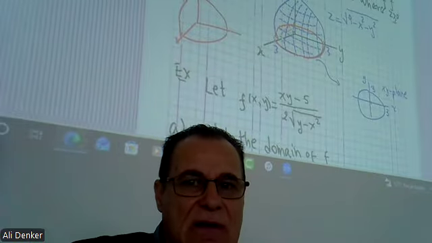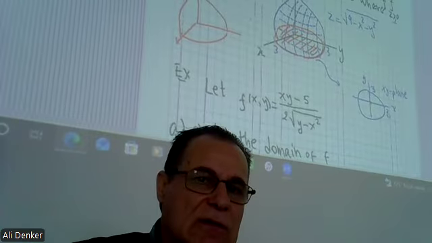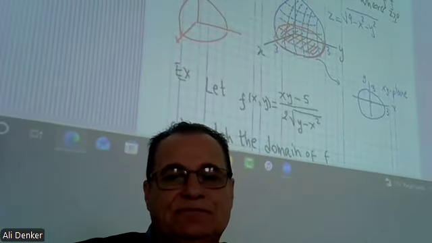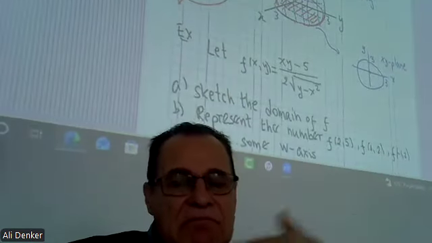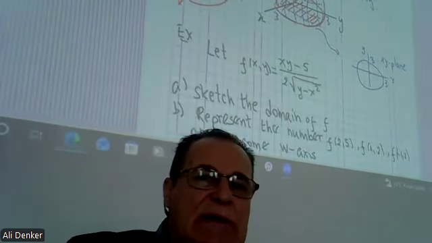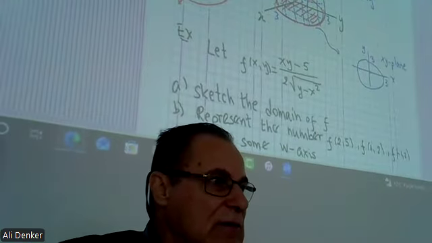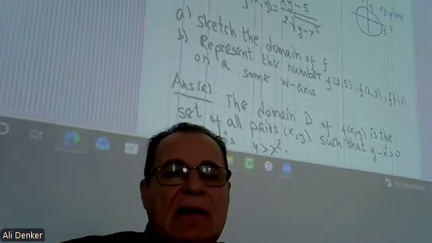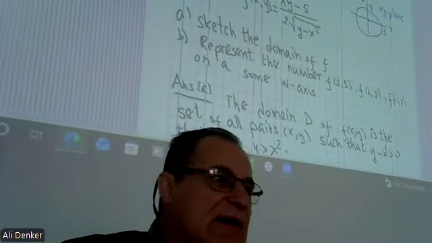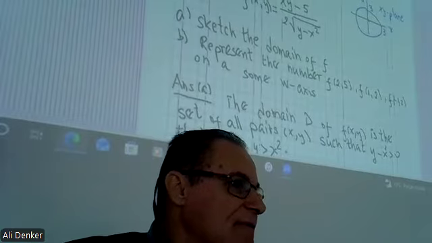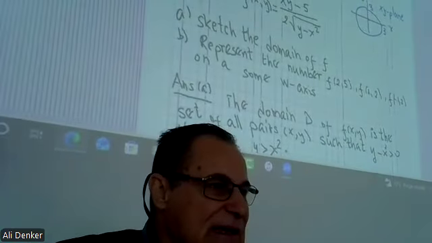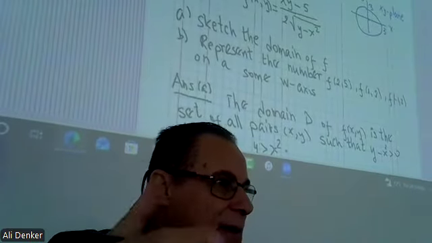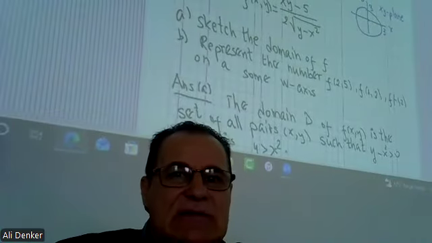Okay, so this is the circle. This is the domain, in the XY plane. Okay, after seeing what a multivariable function is and how its graph looks, how do we define a function and how do we find the value of a function? It's exactly like a single variable function. You just substitute x and y, you get z. That's it. Nothing else. Okay.